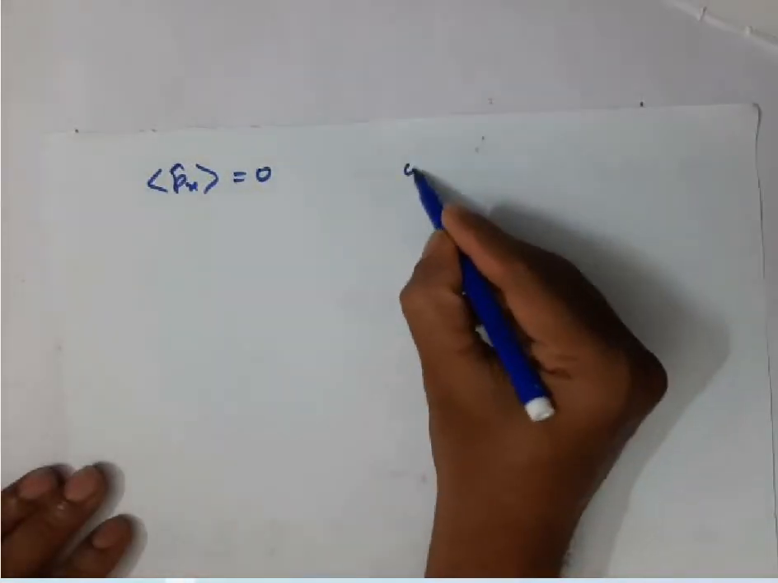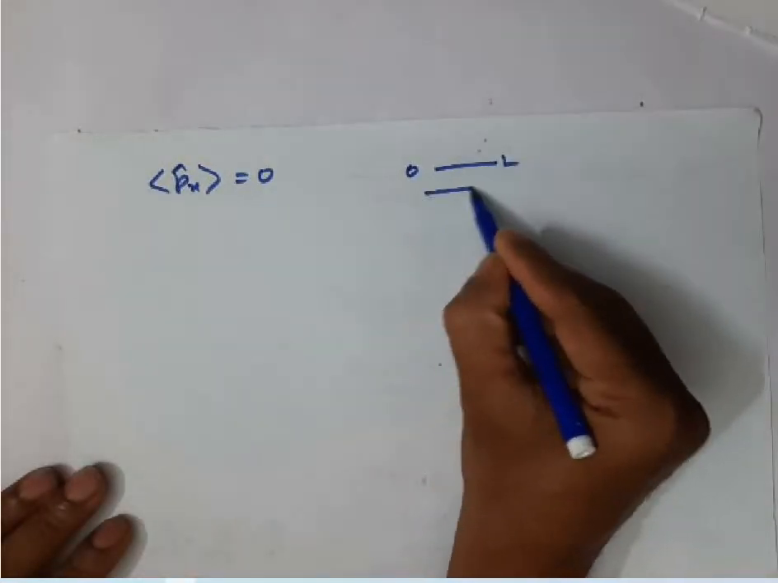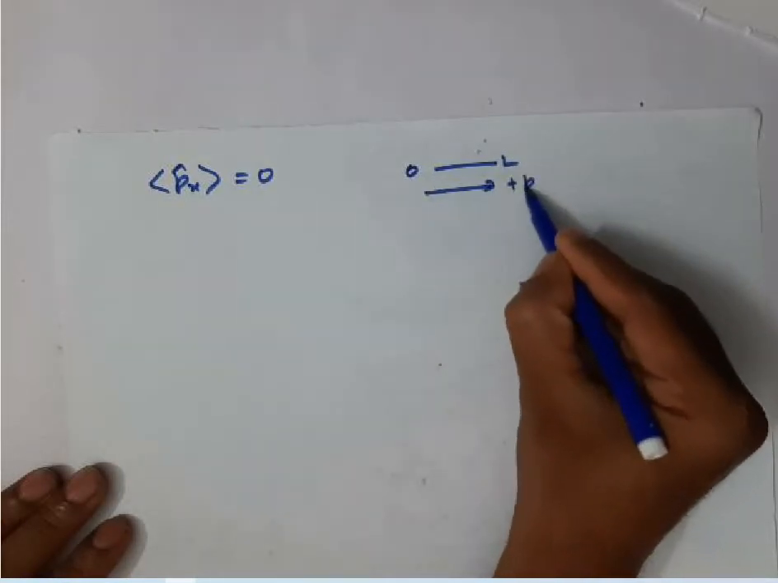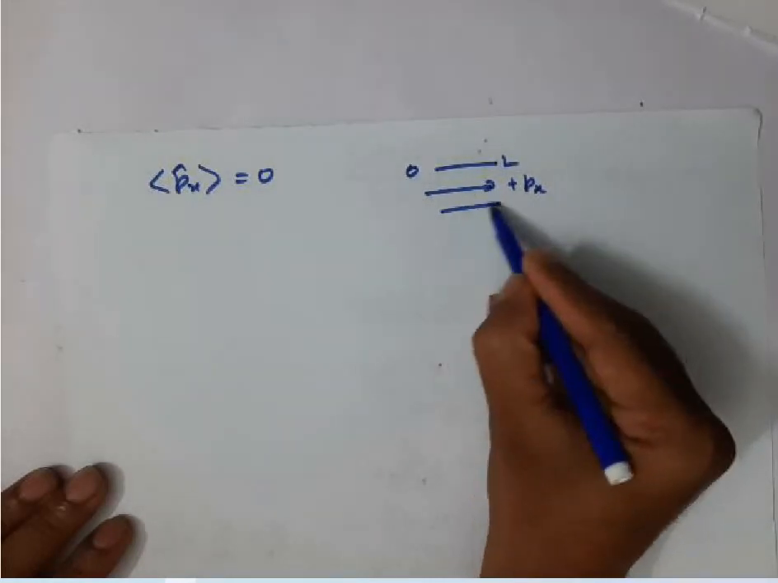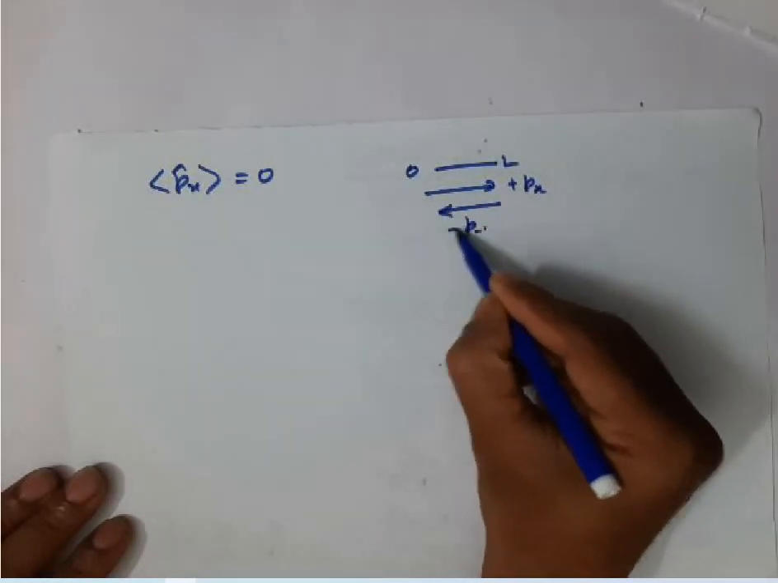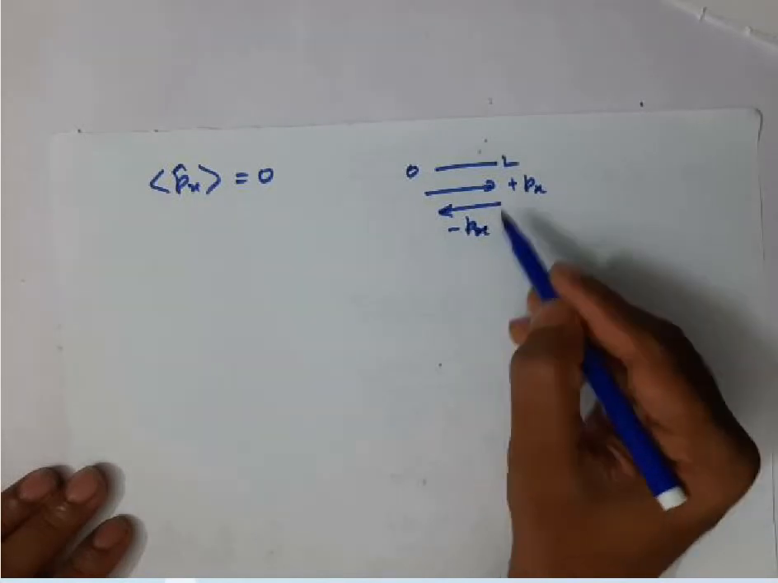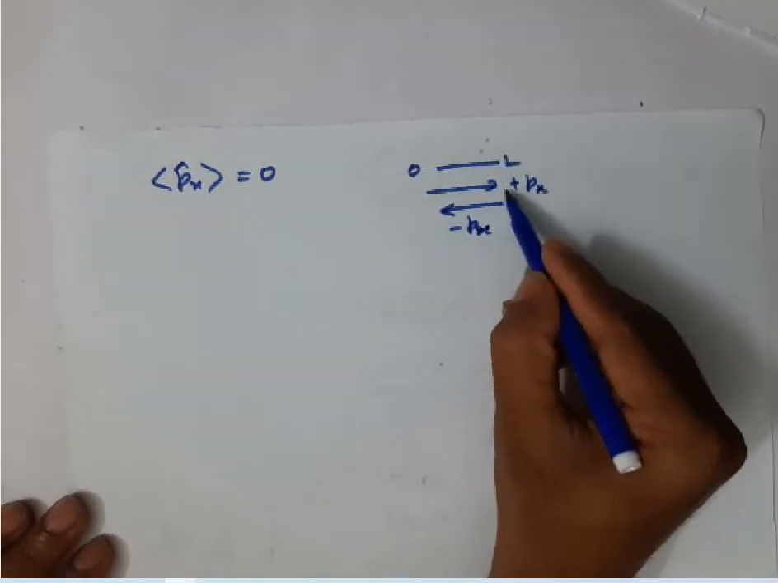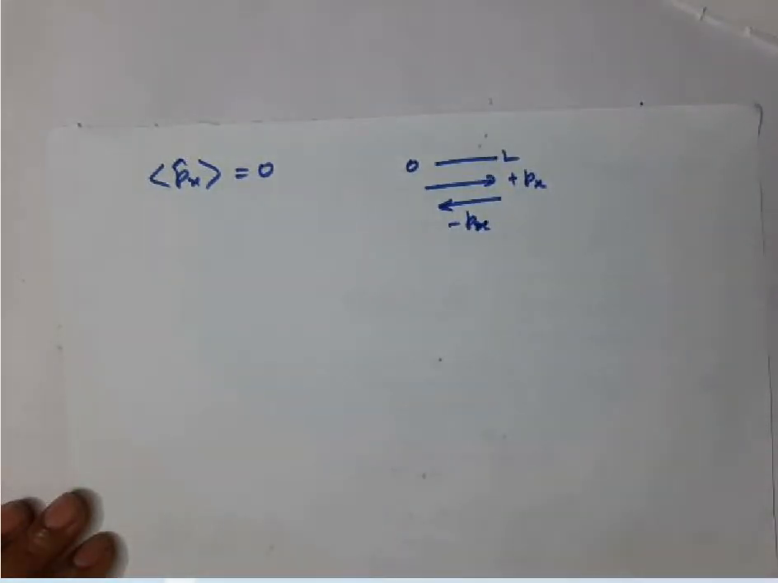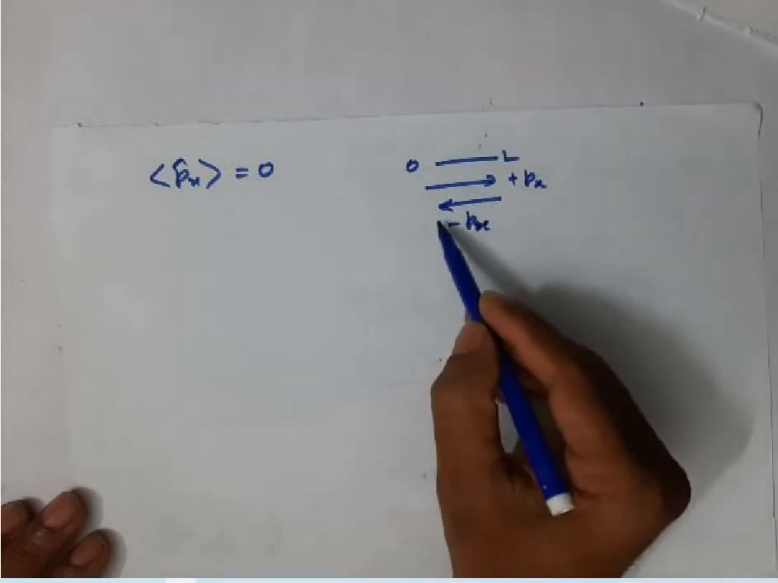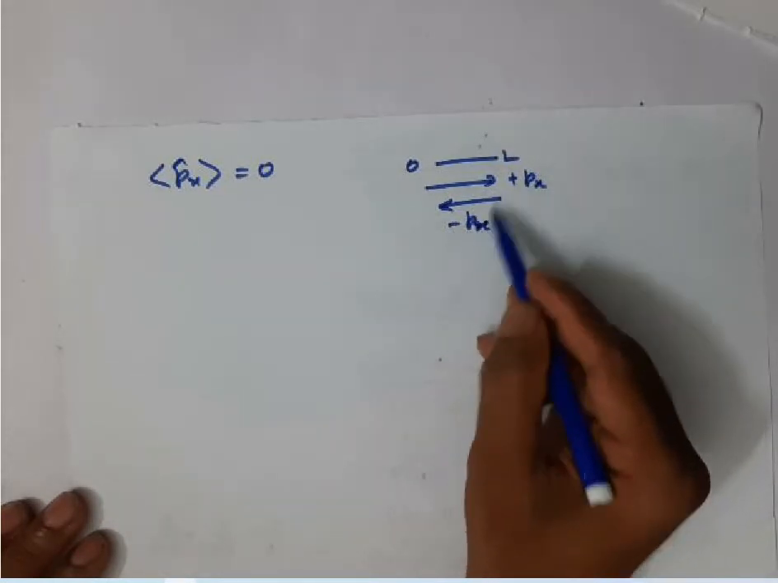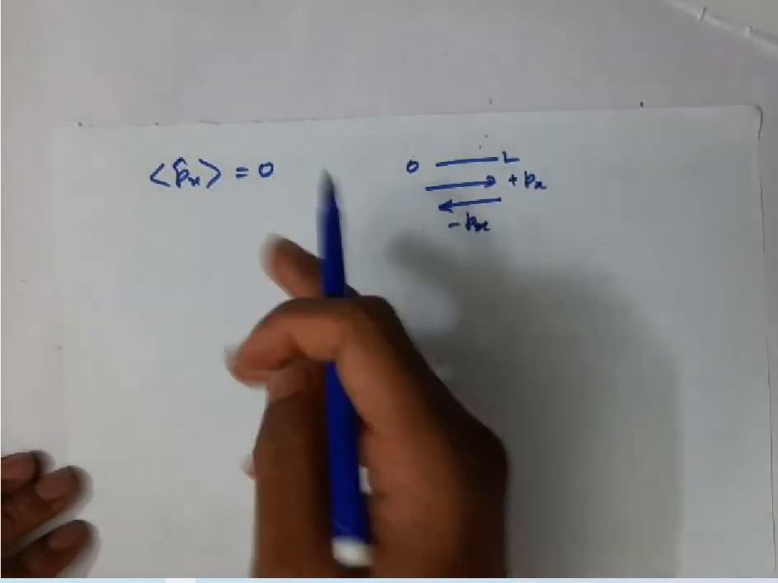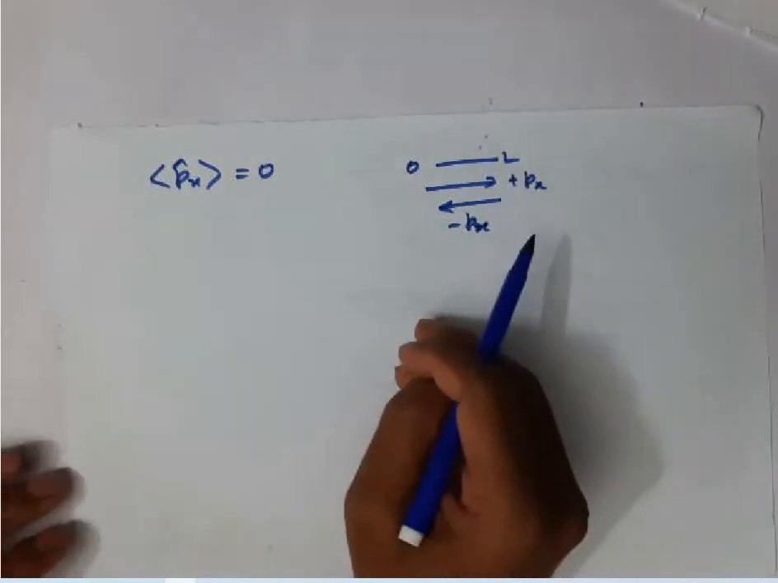Because when the particle moves towards L, it will take a positive momentum value. When the particle moves towards x, it will have a negative momentum value. Momentum is a vector quantity, it depends upon the direction. So if it moves in the positive x direction, it will take plus p of x. In the negative direction, it takes minus p of x. Therefore the average value means we add these two, then divide by 2. When you add these two, it becomes 0.